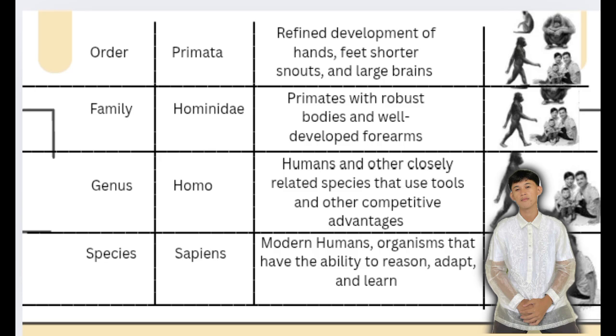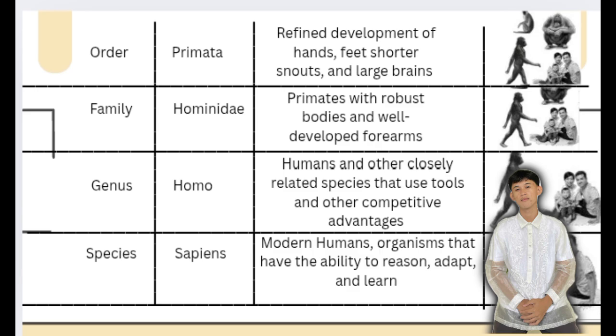Refined development of hands, feet, shorter snouts, and large brains. Humans are primates because they have developed hands, feet, large brains, and short mouths. Fifth, family: Hominidae. Primates with robust bodies and well-developed forearms.